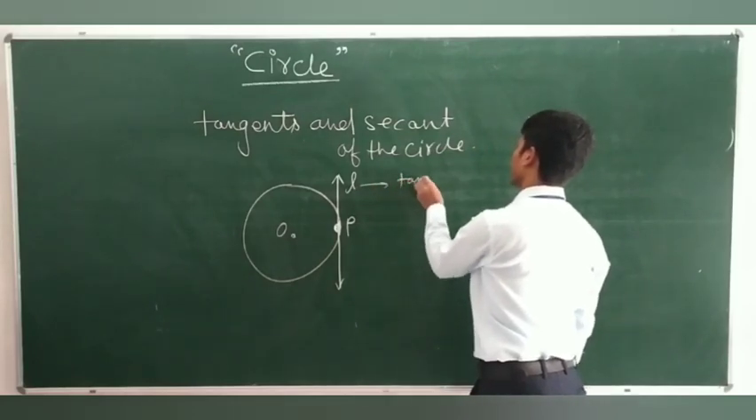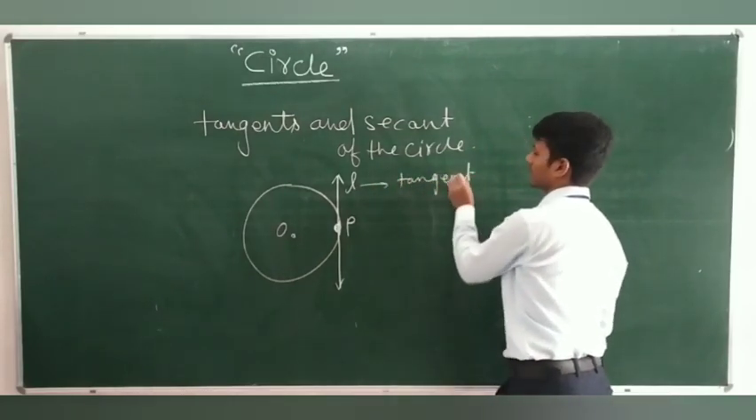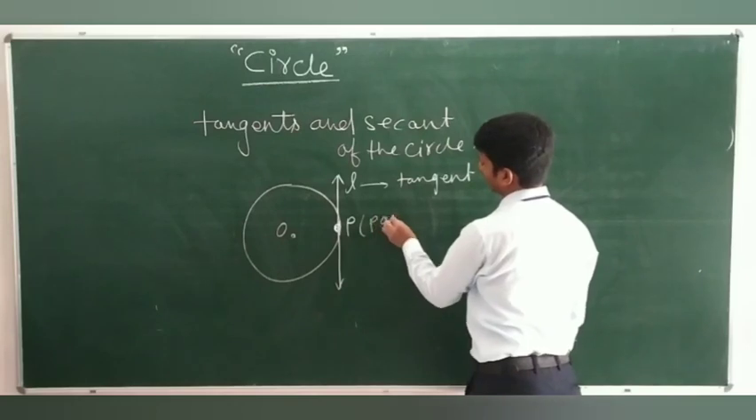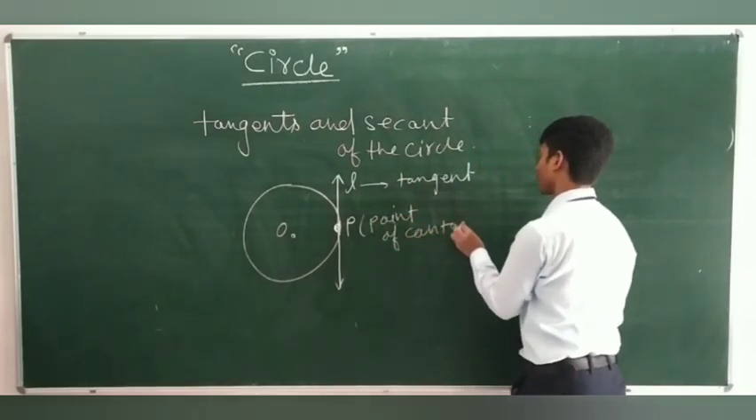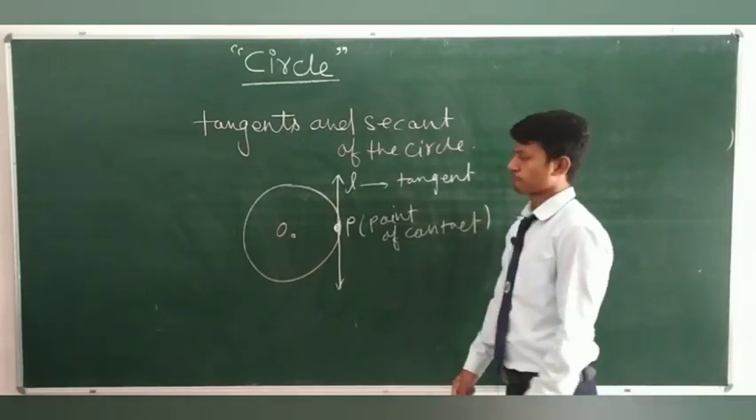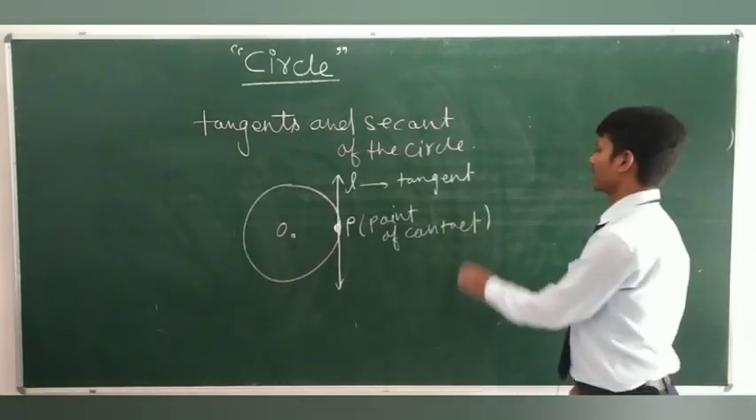If this line L intersects the circle at exactly one point, then we say that this line L is a tangent, and this point is known as point of contact. Point of contact. All right. So, what is the definition of tangent?